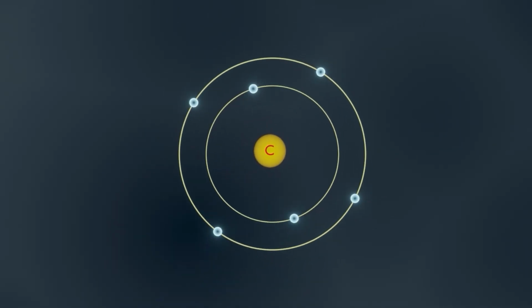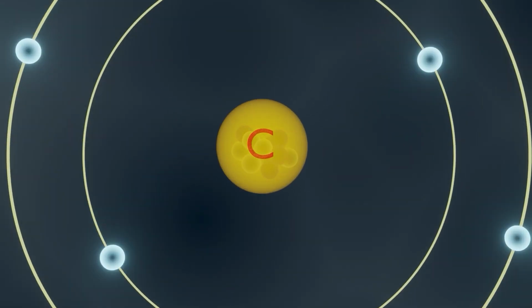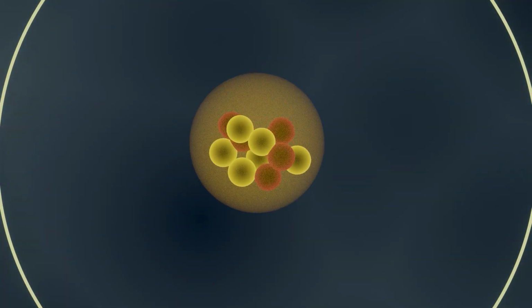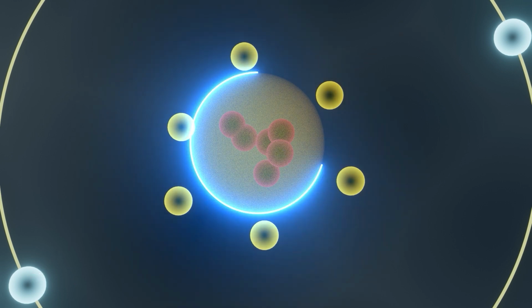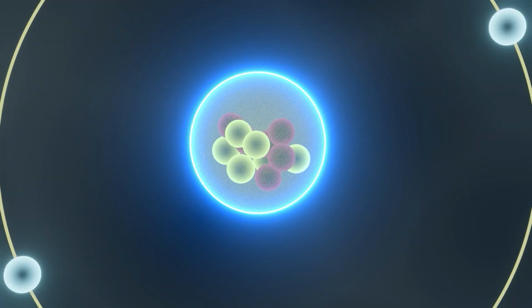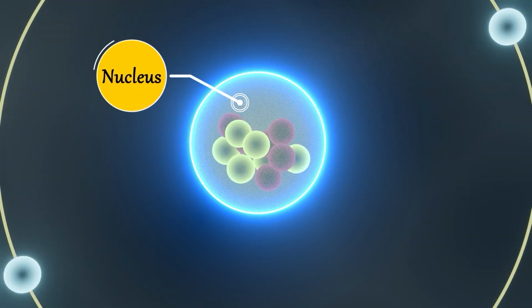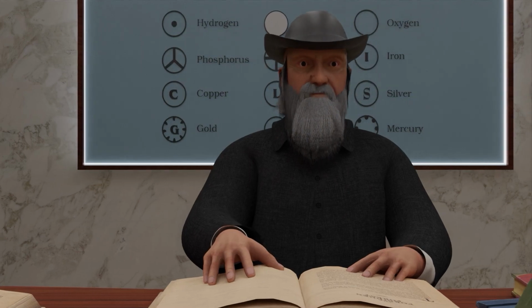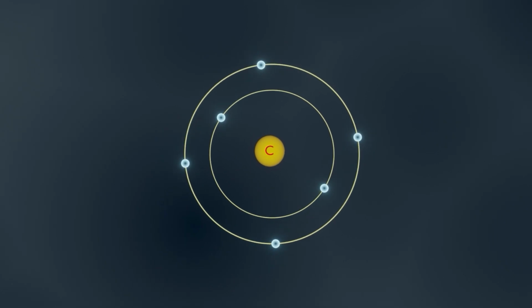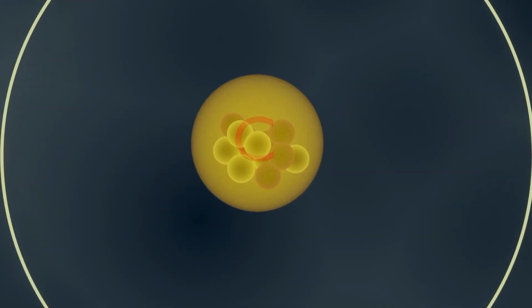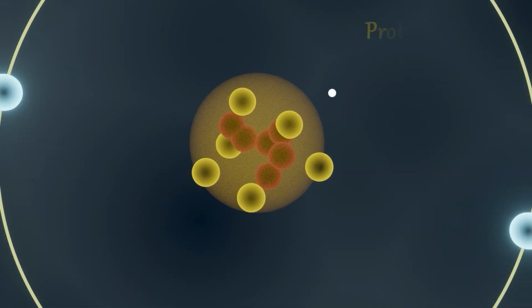This observation indicated the presence of a concentrated positive charge at the center of an atom, and this concentrated positive charge was named the atomic nucleus. Rutherford concluded that the positive charge in the nucleus was carried by a particle called the proton.